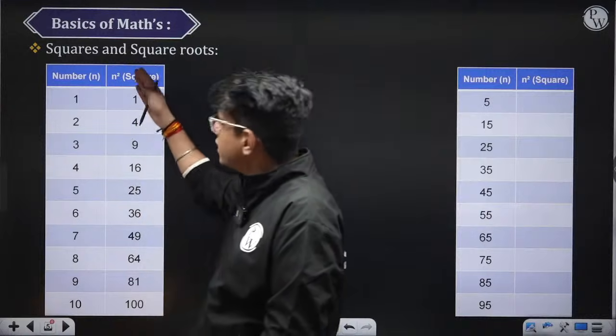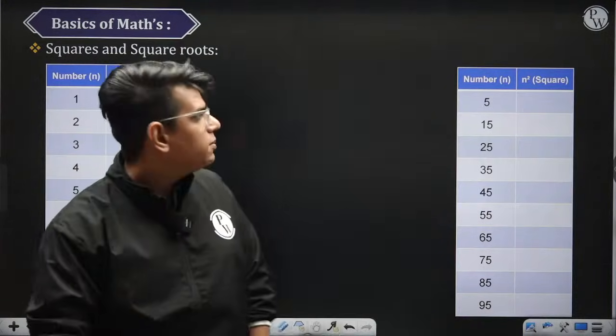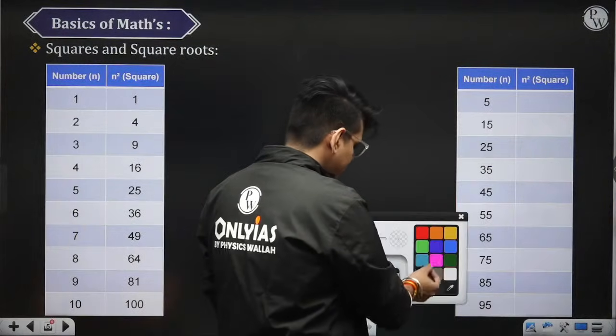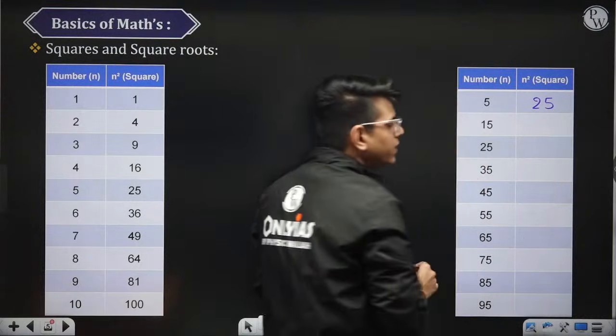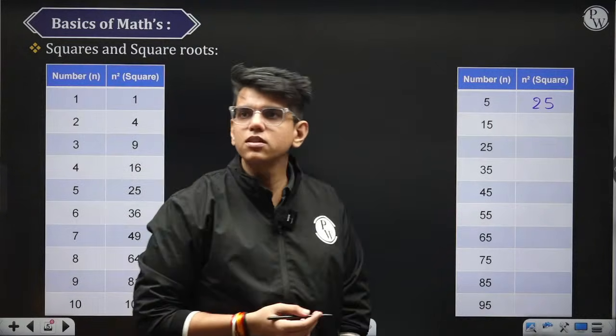Okay, so here you can remember the squares of 1 to 10. Now can you tell me what is the square of 5? 5 square is nothing but 25. Okay, what is the square of 15?